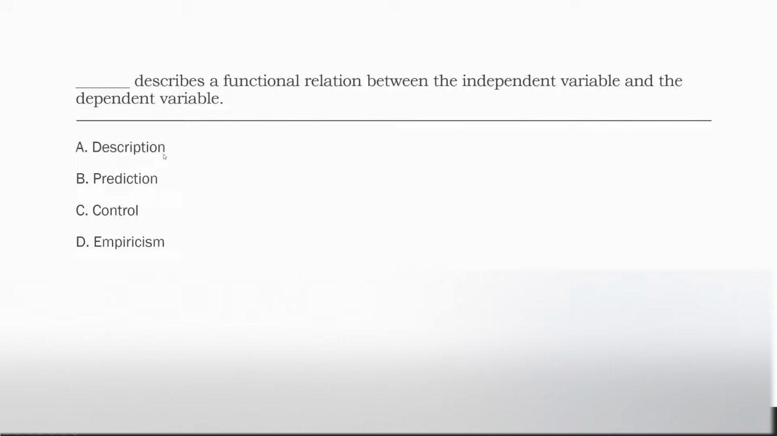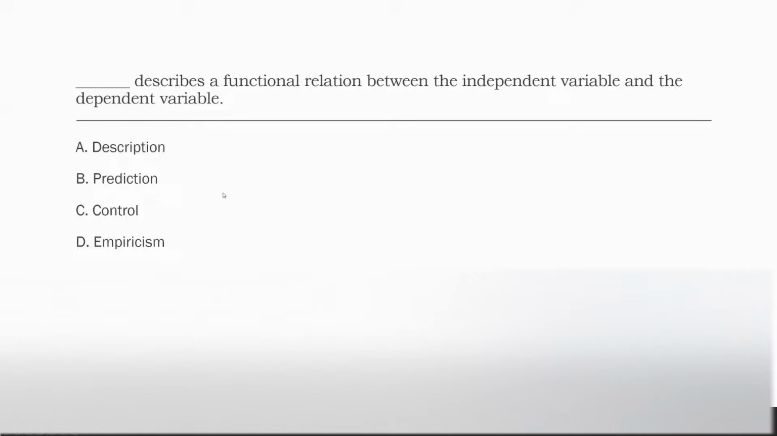That leaves us with description, prediction, and control. What is description? Description is simply describing the behavior. It's facts about the behavior that we can observe. Doesn't mean there's a functional relation between the IV and the DV. It's just a behavior, right? What does it look like? When does it happen? What's the magnitude, et cetera. We're not actually describing any sort of relation. So we can eliminate A.